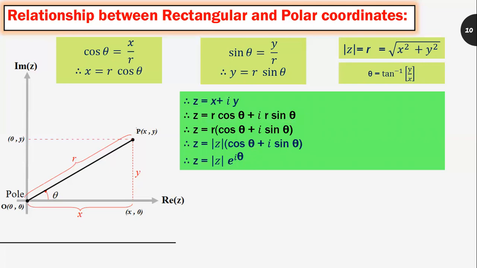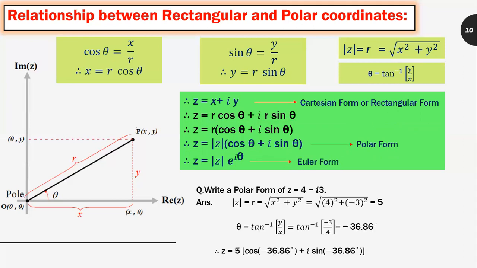Therefore, z is equal to mod of z e raised to i theta. Z is equal to x plus iy is called the Cartesian form or rectangular form. Z is equal to mod of z cos theta plus i sin theta is called the polar form. And z is equal to mod of z e raised to i theta is called the Euler form.